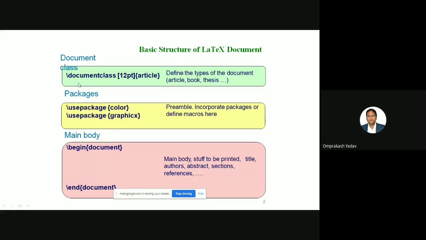So remember, the first part is what? It will start with the document class. Here we can mention in the square bracket, it's the optional part. In the curly brace, we have to mention whether you are writing for an article, a book, thesis, or report. Then the packages, whichever feature you want in your document. If by default it's available, then there is no issue. But if it's not available, then we will have to use the package command. And in that, we have to mention what you want to use, whether color, graphics, whatever you want to use, you can use this use package command. Then in the main body, this is the basic structure: begin document and end document.